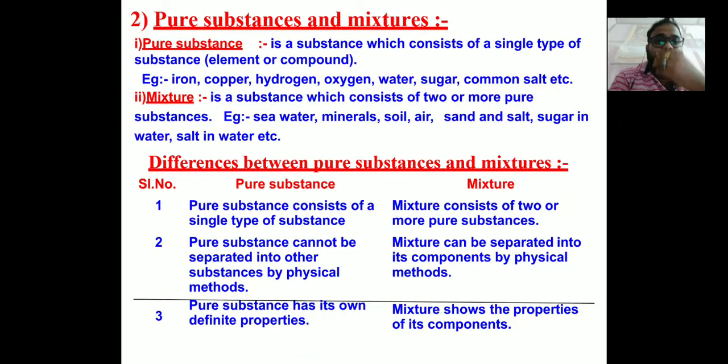Good morning, everyone. Today we start the revision of part 2, second chapter, that is pure substances and mixtures. Matter around us pure basically deals with the different kinds of mixtures. Here we first discuss the pure substance and mixtures. Pure substances consist of a single type of substance, and mixtures consist of two or more different types of substance. A pure substance has its own preferred properties, whereas a mixture shows the properties of its various components.